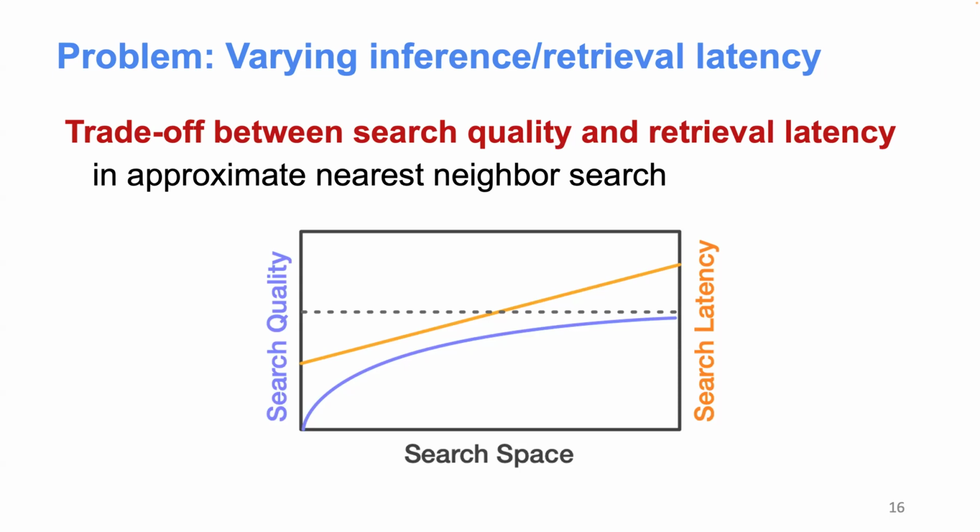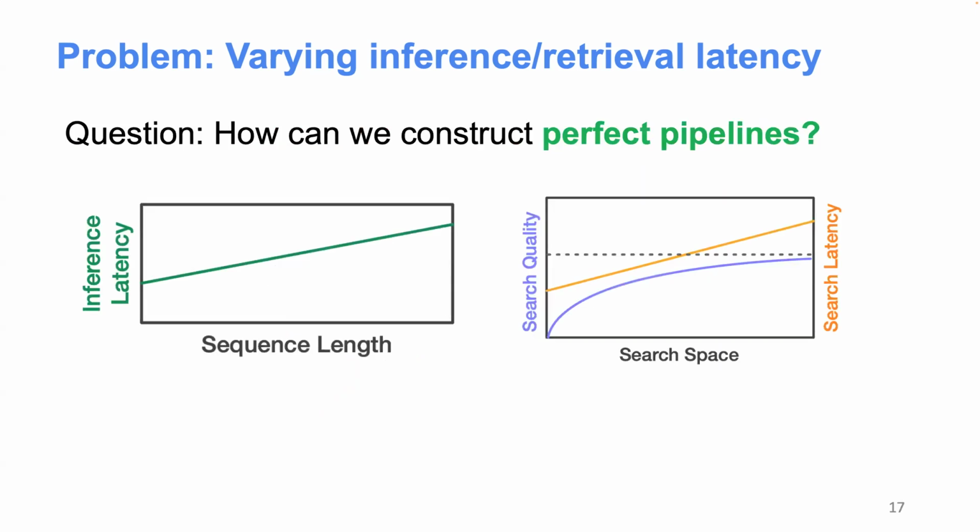So it turns out that the search space is actually a parameter we can tune for the retrieval process. And we can basically tune it to an arbitrary trade-off between latency and generation quality. So overall, here we have both varying latency of inference and retrieval. So the question here becomes, how can we construct a perfect pipeline given all this latency is changing constantly?